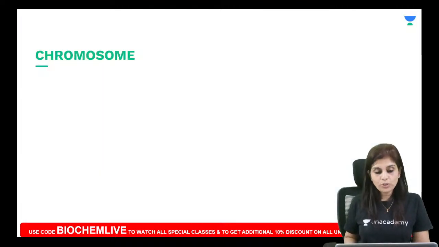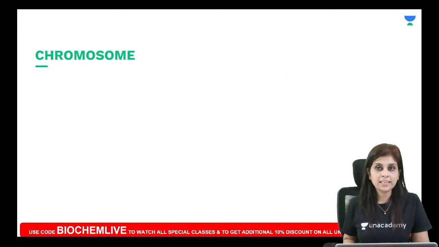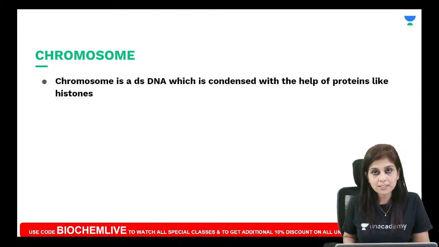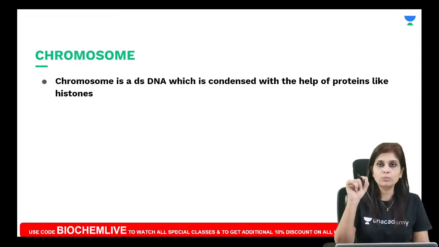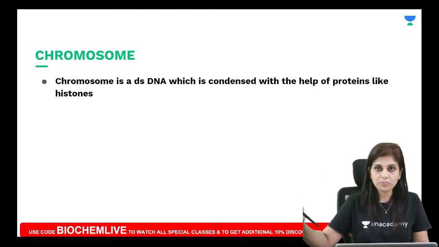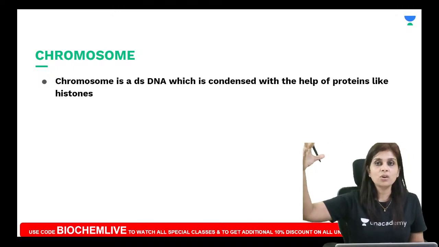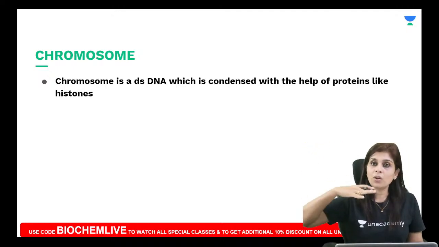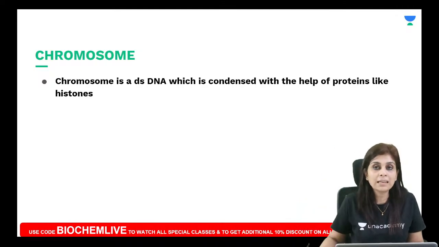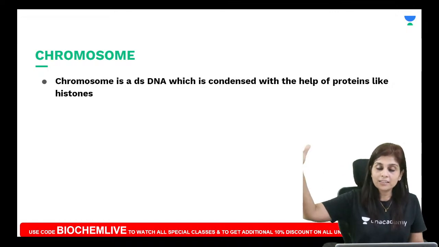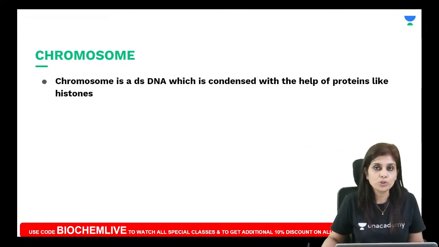So just now I told you chromosome is nothing but a long double-stranded DNA which is condensed with the help of proteins. Now why should you condense the DNA? It is because if you take any chromosome, chromosome 1 or chromosome 2 or chromosome 3, if you uncondense the chromosome, that is going to measure a few meters long. Now can you pack such a long chromosome inside a nucleus of few microns in diameter? You cannot do that. And that is why we condense the long double-stranded DNA to form a chromosome. So how do we condense it? That is done with the help of histones.